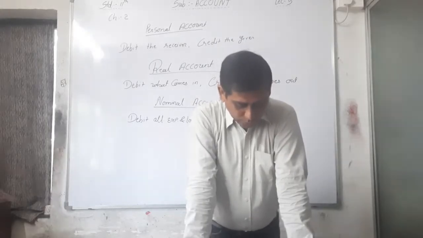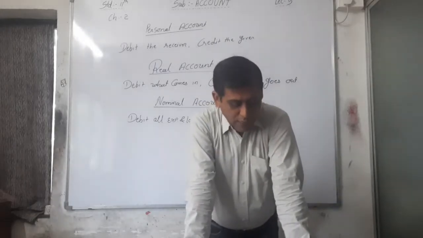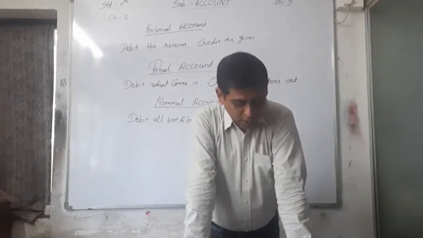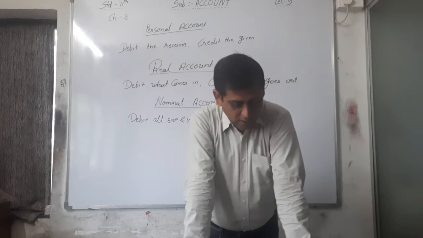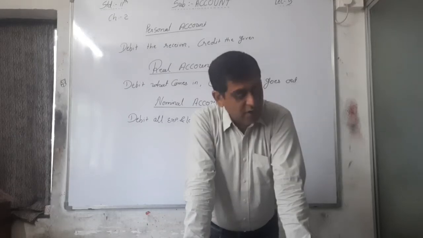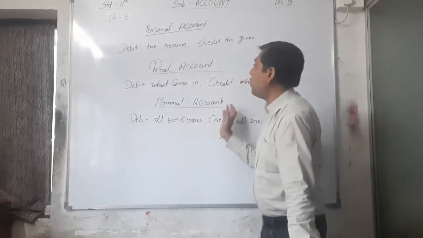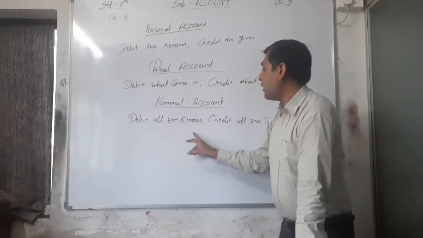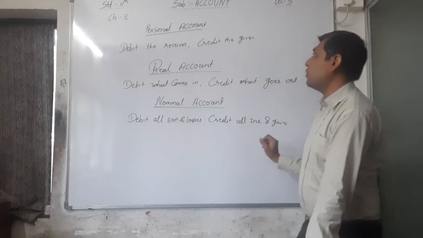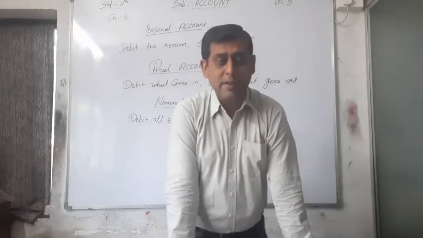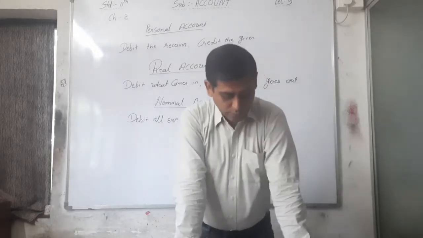Okay, so see the rules of debit credit on page number 44. Types of accounts: personal, real, nominal. Personal account, debit the receiver, credit the giver. Real account, debit what comes in, credit what goes out. And nominal account, debit all expenses and losses, credit all incomes and gains. These are the rules of debit credit of all accounts.